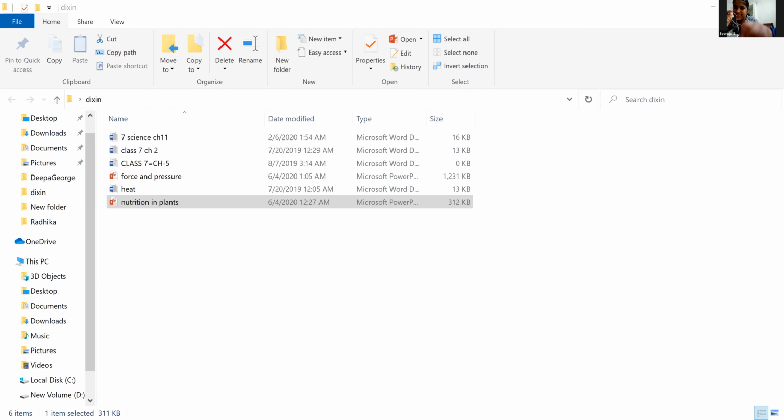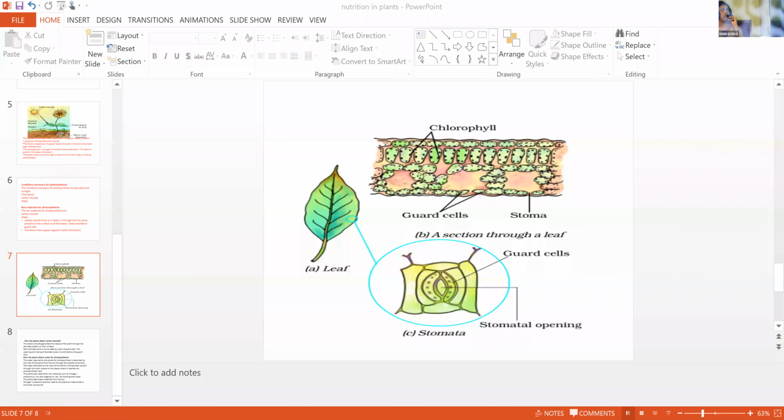We can only see the one folder named nutrition in plants, and we can't see any slides in that. Only the folder names are displaying on my screen. Not seeing the board. Okay, once again. Can you see now? Yes, ma'am.